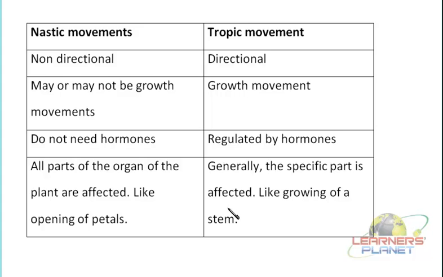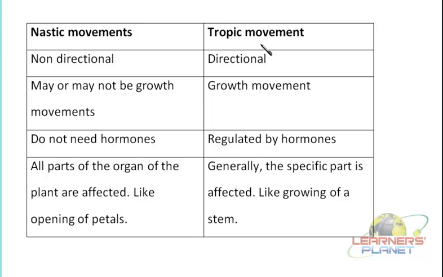So this is going to be more clear when we study the various examples of these Nastic movements. We had already completed the tropic movement, and over there we had observed phototropism and the different types like thigmotropism, hydrotropism and so on. Those examples clearly show the growth of that particular part in response to the stimulus.